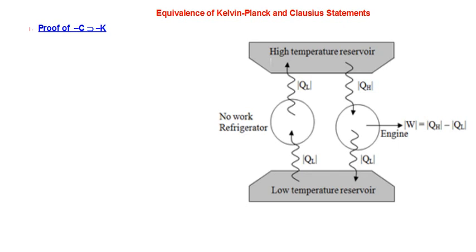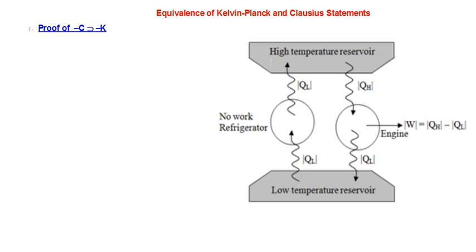Minus C implies minus K. Let's try to interpret it until you become familiar with the notations. What is minus C meaning? C denotes the Clausius statement, so minus C denotes the falsity of the Clausius statement. That means if the Clausius statement is false, or if the Clausius statement fails.